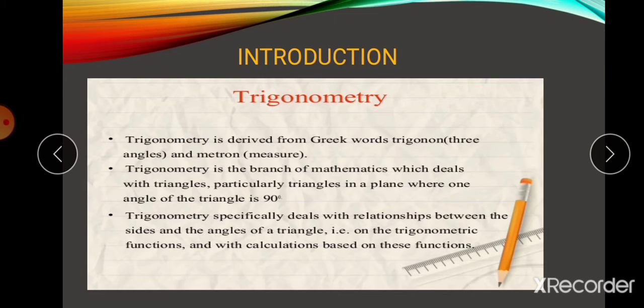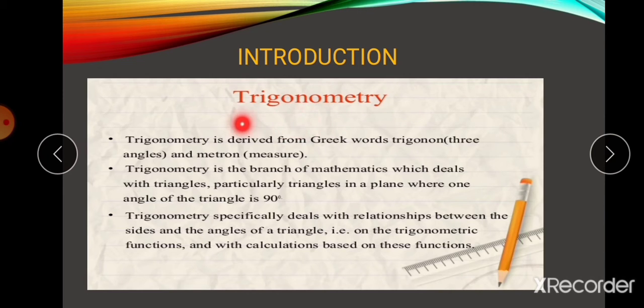Let me learn what trigonometry is. Trigonometry seems like such a big chapter, but it is a very easy chapter if you understand logically the thing behind it. So trigonometry is very easy. You can divide this word trigonometry into